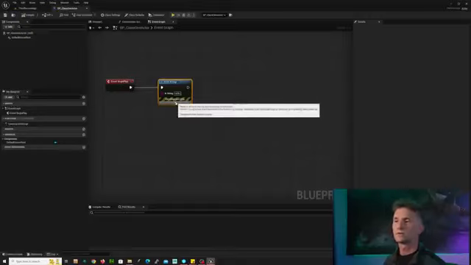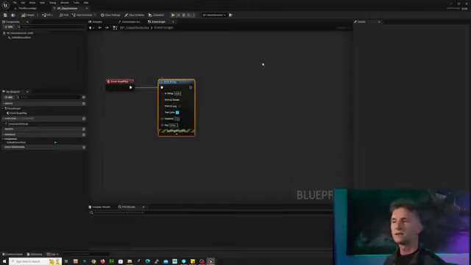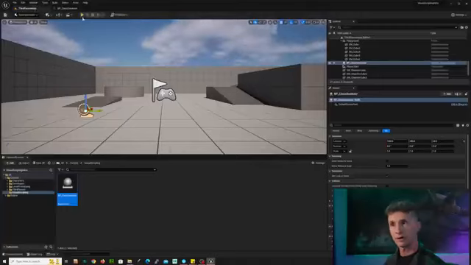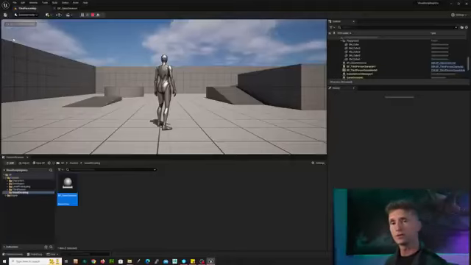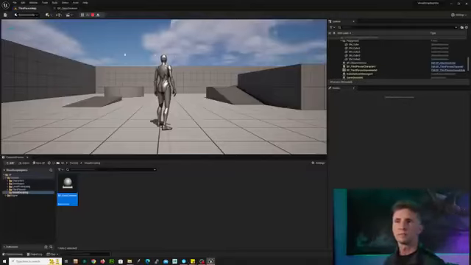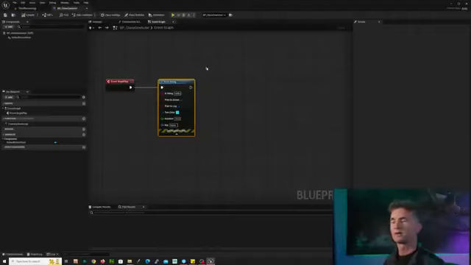In this node, you can see this little drop down arrow down here. These are all of the things that we can do with print string that might be useful to us. In this particular case, you'll notice one of the things is a duration. So let's make the duration 10. All we do is compile, we save this, we go back to our third person map, we press play again, you'll notice it prints hello, and this time hello stays there long enough that we have a chance to read it, and it disappears after 10 seconds. All right, when I'm done, I can stop playing and I can come back to our blueprint.